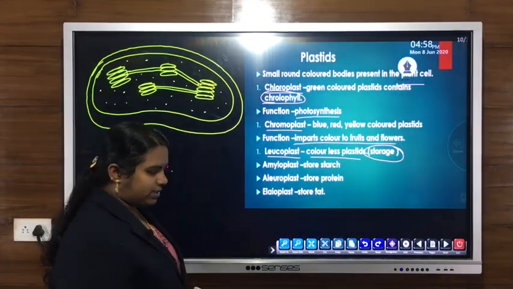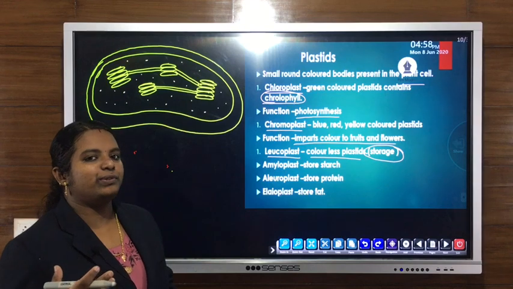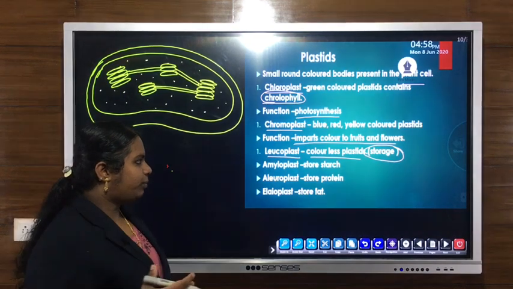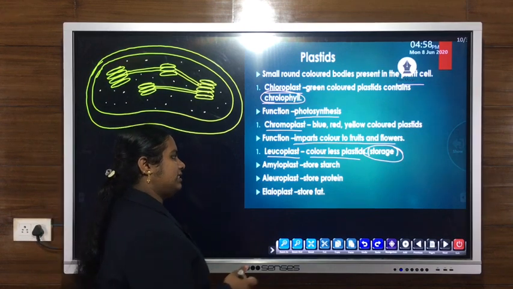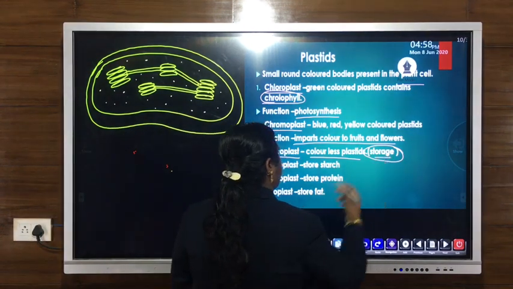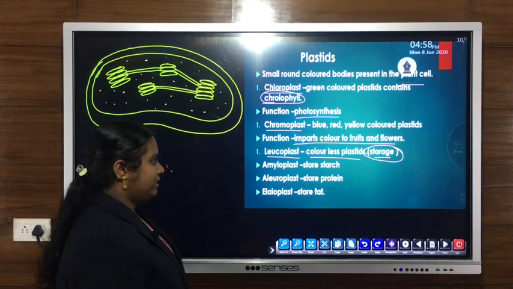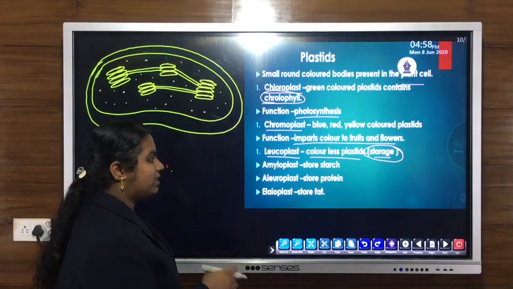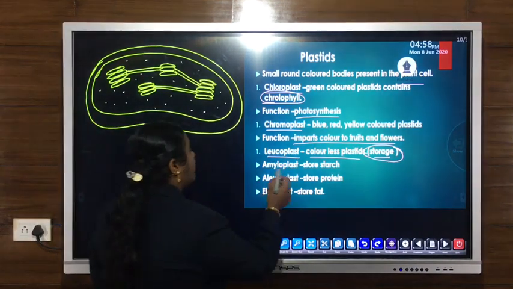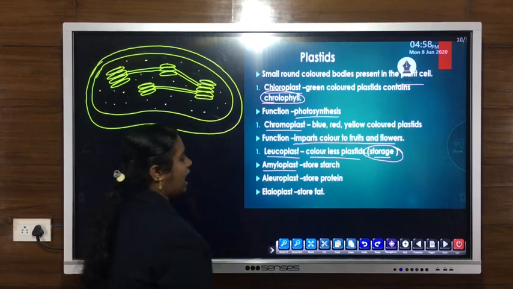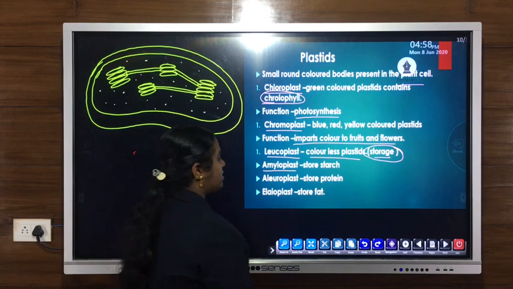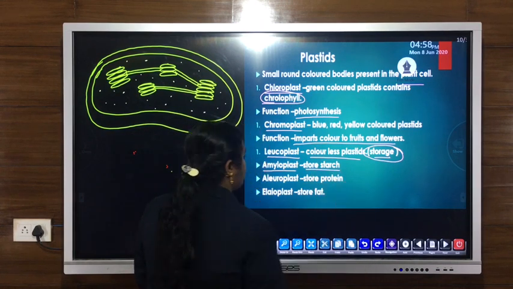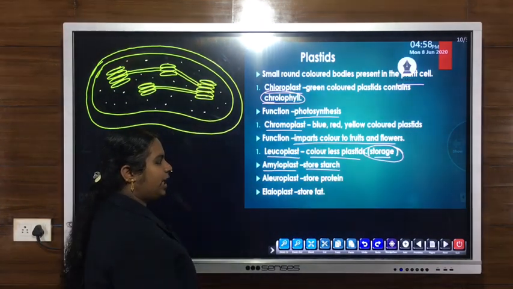Then chromoplasts give color to fruits and flowers. Then leucoplasts are colorless plastids, and the main function of leucoplast is storage. These leucoplasts are further subdivided. One is amyloplast. Amyloplast means they store starch. It is a starch storing plastid.